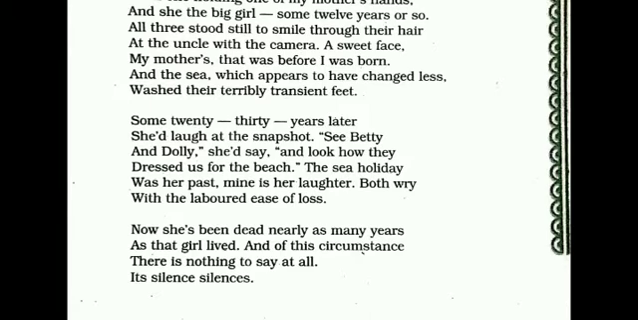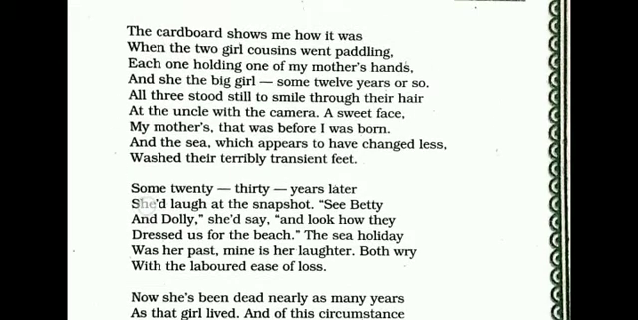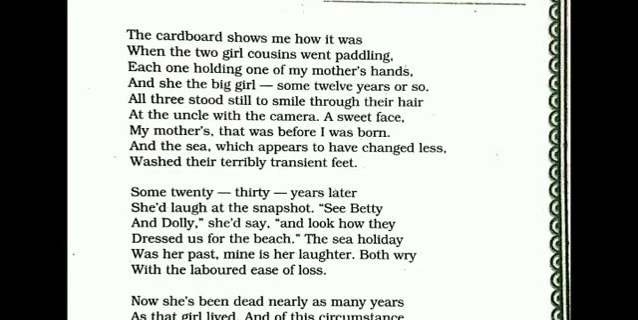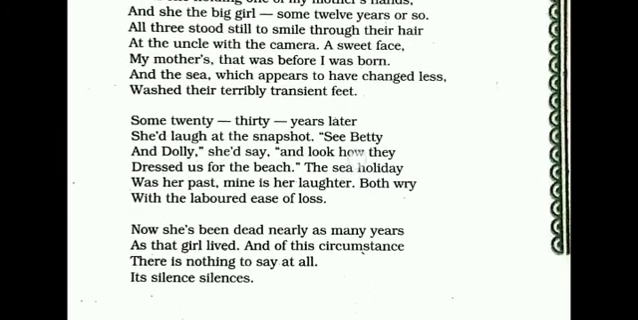And what she is saying: "See Betty and Dolly," she'd say, "and look how they dressed us for the beach." After seeing that photograph, what her mother said was, see Betty and Dolly. Who are Betty and Dolly? Betty and Dolly are the cousin sisters who were standing side by side with her when her mother was 12 years old. You may have seen in the first paragraph that there are two girl cousins. Now these are the two girl cousins, Betty and Dolly.